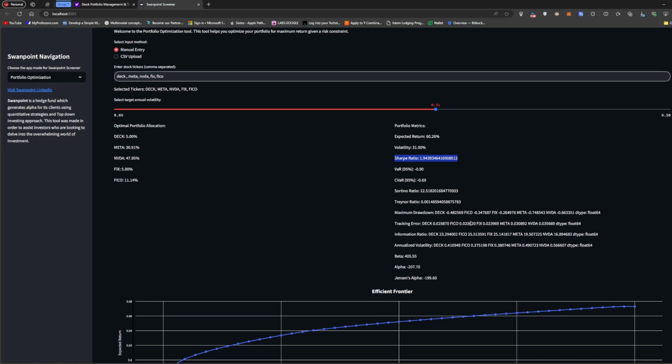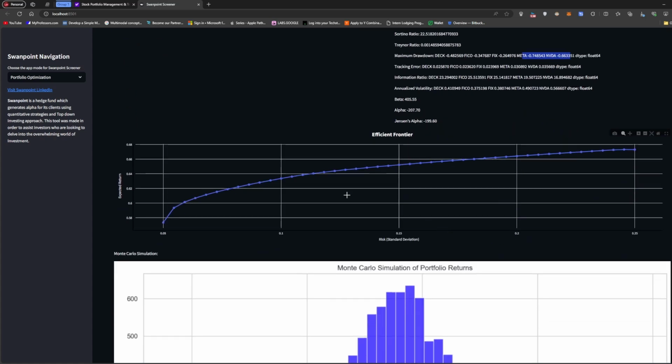So again, I can see the volatility mostly comes from Nvidia now, and for the information ratio, DECK, FIX and FICO actually have a pretty good one. The tracking error is quite small, and for maximum drawdown, Meta is quite high, with Nvidia also. And then this is the efficient frontier.